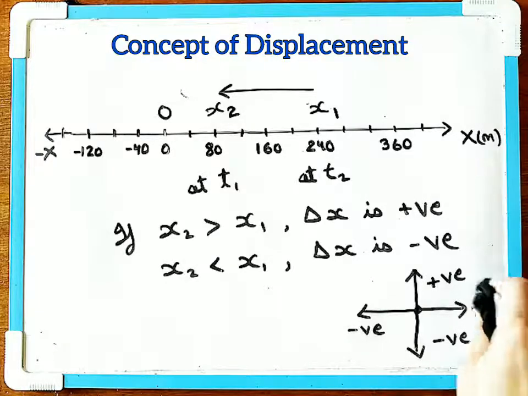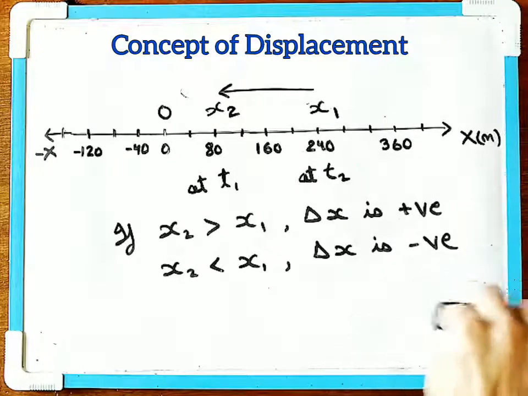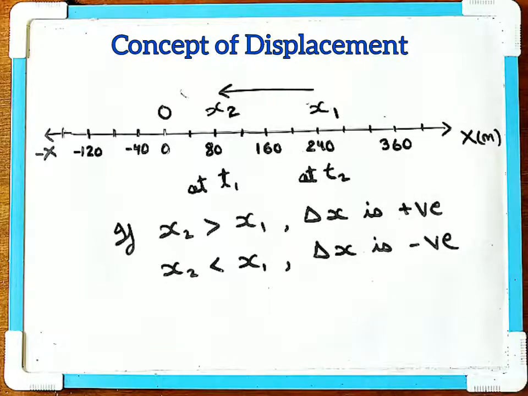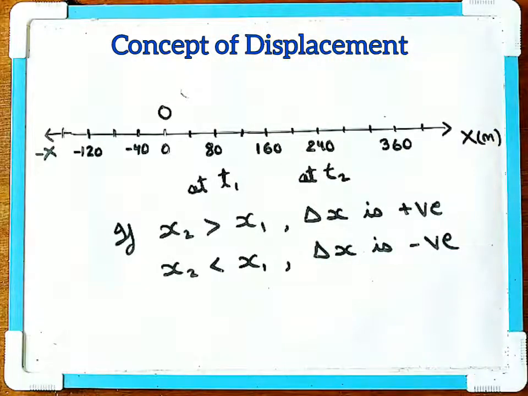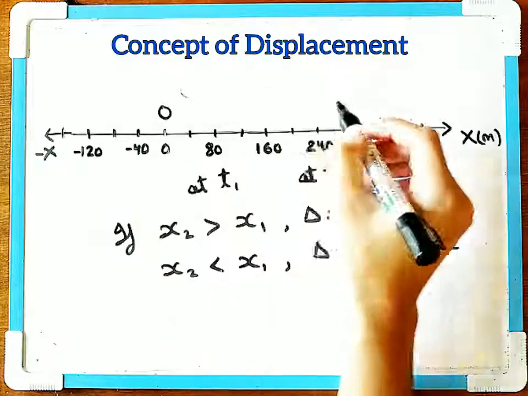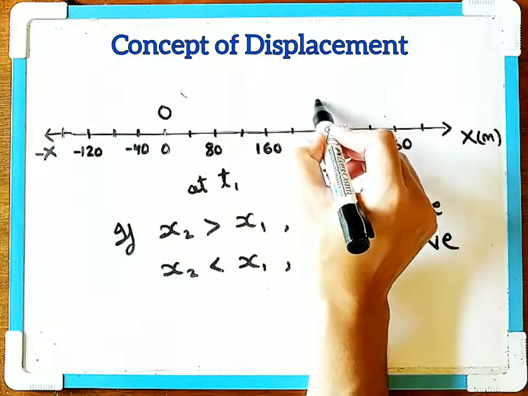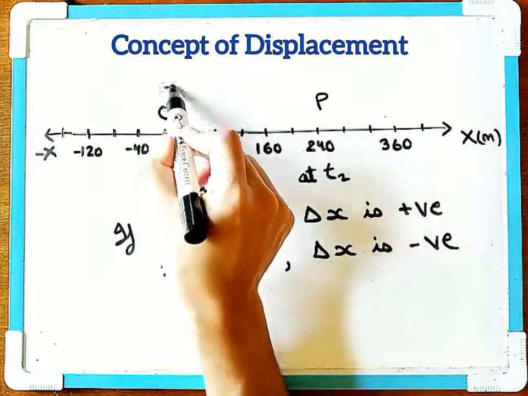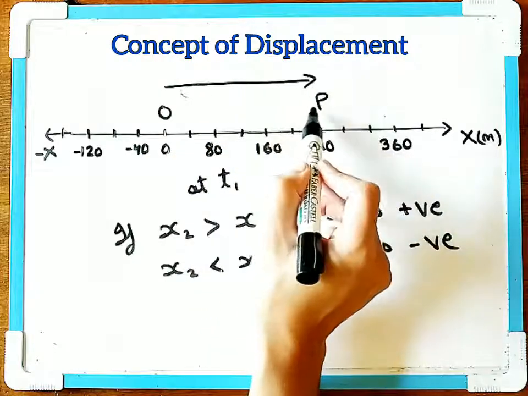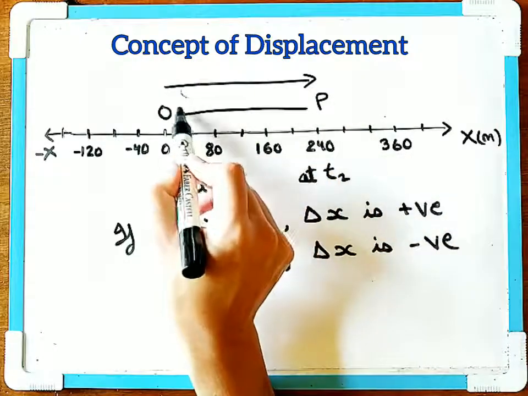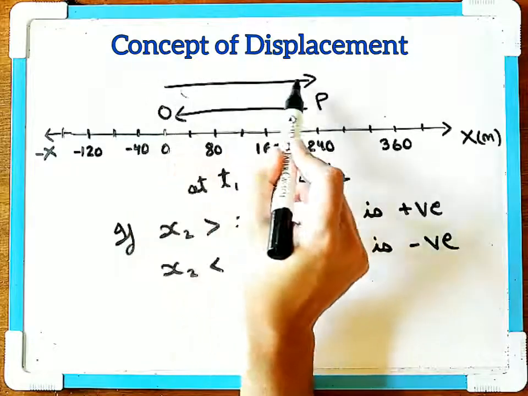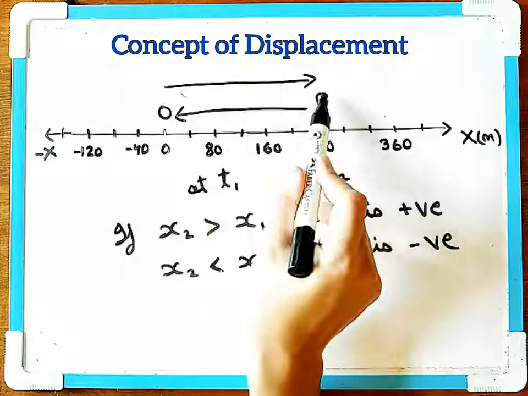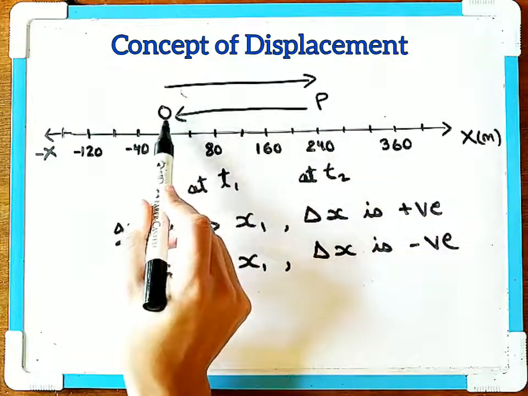So displacement can also be zero. That I can show you by an example. Suppose a car is moving from O, from this position, to this position P. So it's moving in this direction. Then again from P to O. So it's moving like this. Then again it goes back to its initial position.